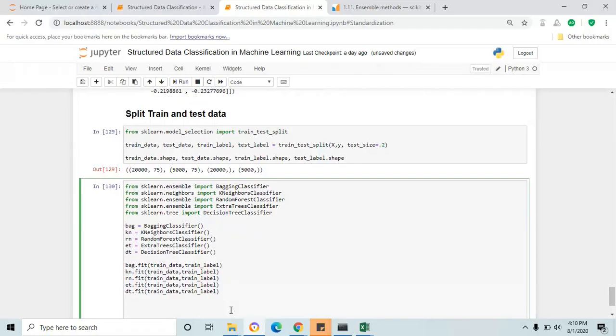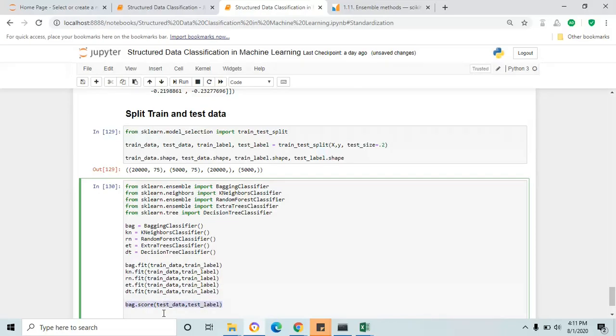After that, I'm going to evaluate the trained model, because in this step the model gets trained. Now I'm going to evaluate the trained model with our test data. Same, the BAG variable with the score function. Inside that you have to pass the test feature variable and test target variable.